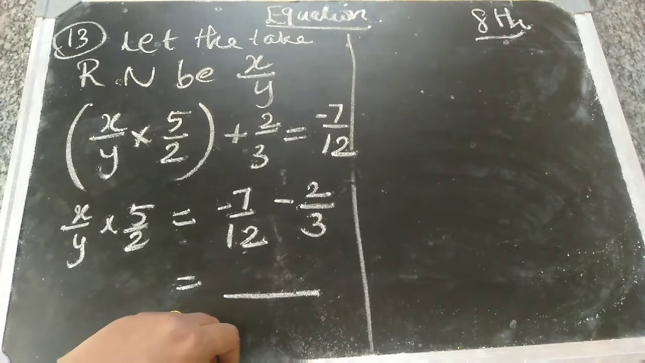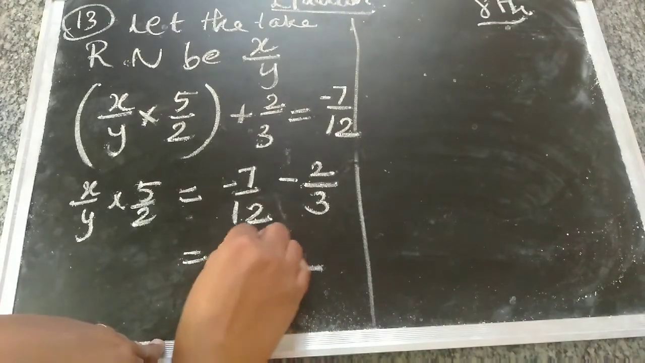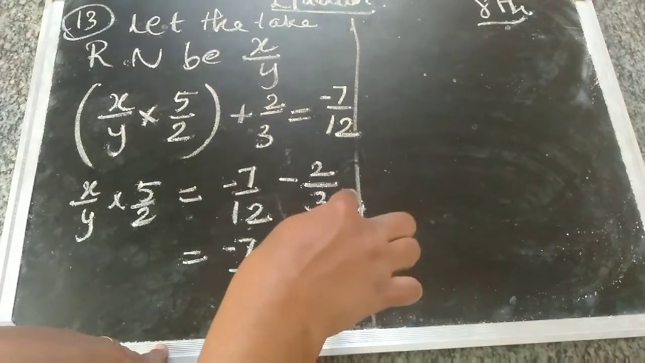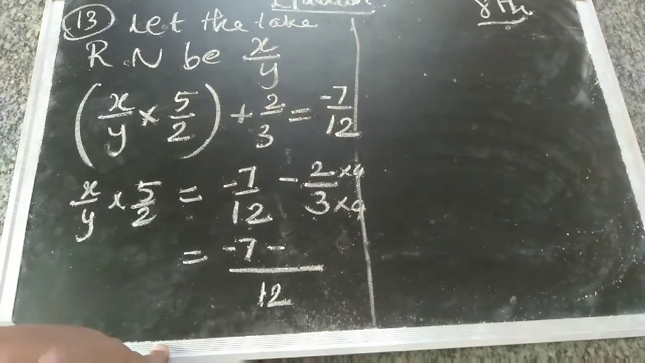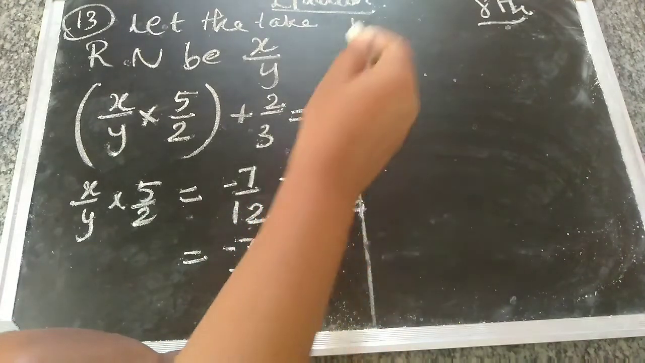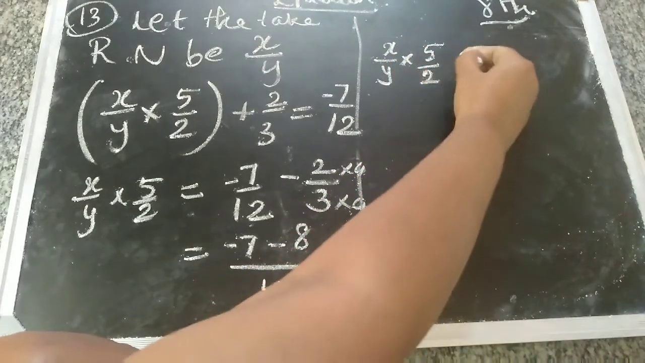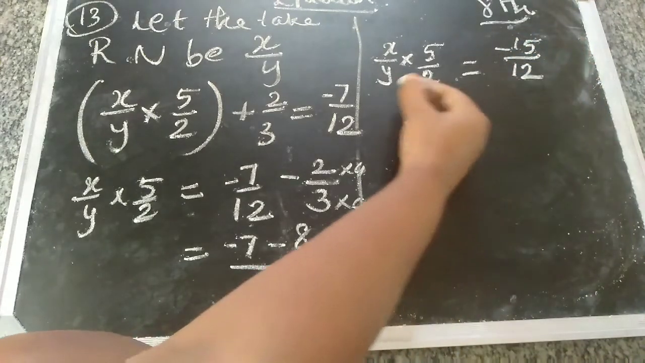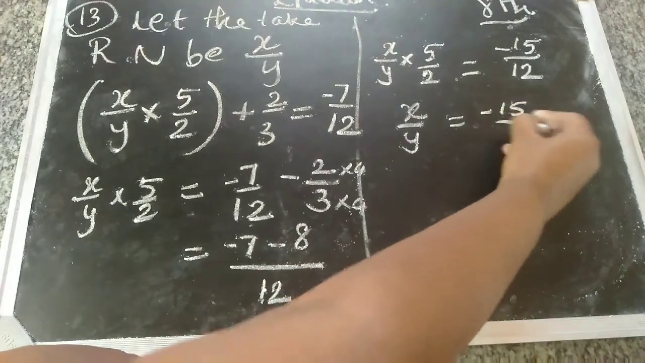So find the LCM. LCM of 12 and 3 is 12 only. So minus 7, and minus of 3 convert as 12 means multiplied by 4. The changes you did in the denominator, you have to follow the same in the numerator also. So 3 4s are 12, already there. Minus 2 4s are 8. So x by y into 5 by 2 is equal to minus 15 by 12. Next, I need only x by y.